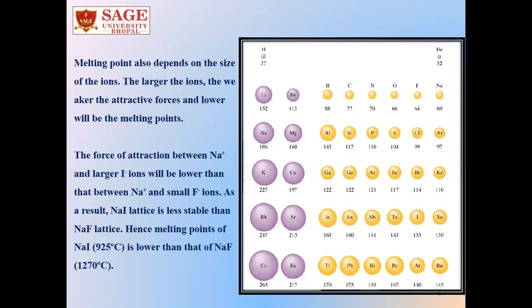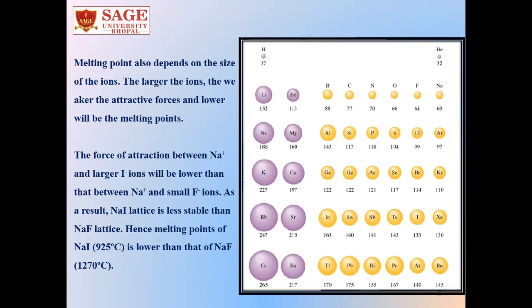We can explain that if we look carefully at this picture: the ionic radii increases down the group. So if we compare two compounds, sodium fluoride and sodium iodide, with sodium fluoride the interionic distance will be very small. But if sodium forms a compound with iodide, that is sodium iodide, the interionic distance will be quite large. So melting point also depends on the size of the ions. The larger the ions, the weaker the attractive force, and therefore the lower the melting point.